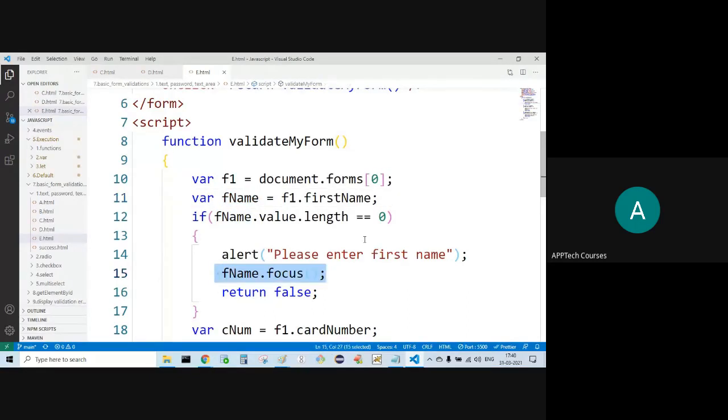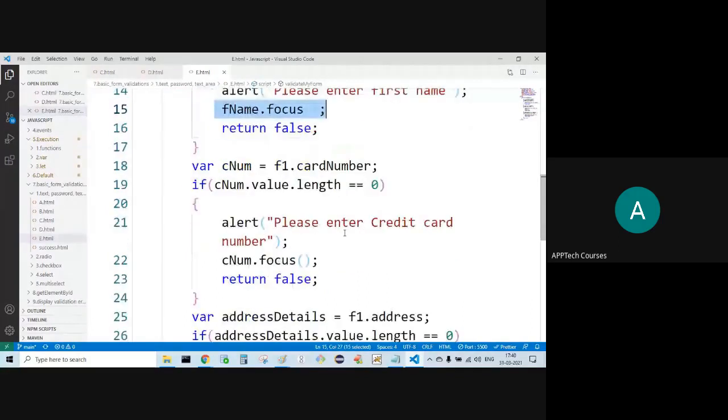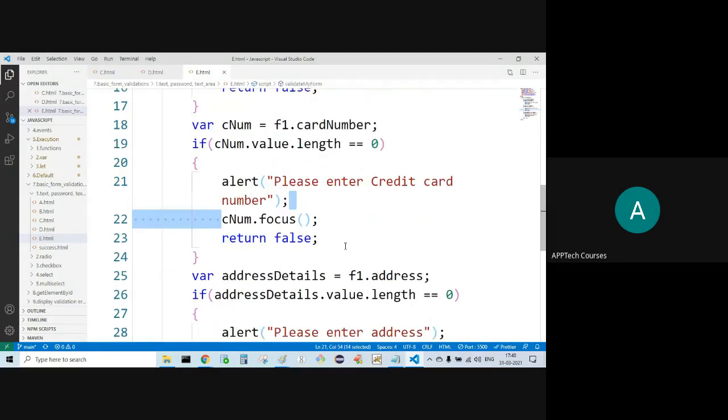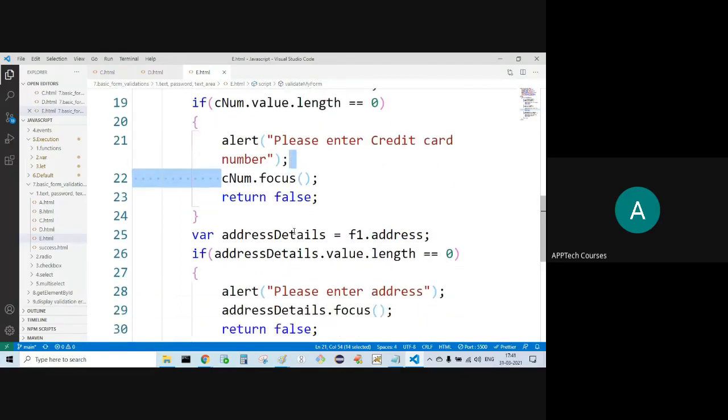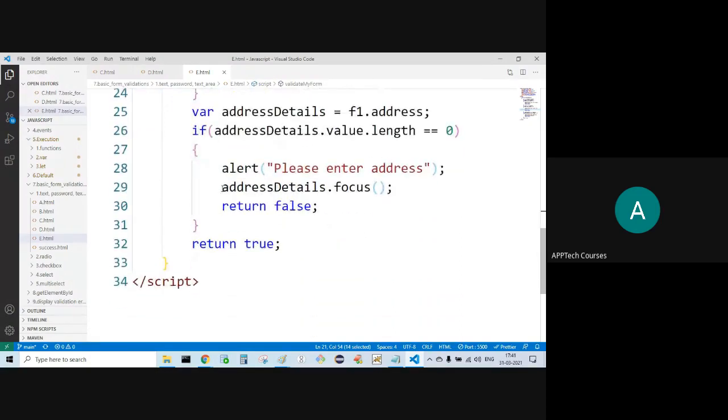With focus, second field. Wherever you require document dot forms of 0 dot card number, there we can simply go for F1 dot CNUM, with the focus. Then wherever you require document dot forms of 0 dot address, there we can simply go for F1 dot address. We're checking through with the focus.